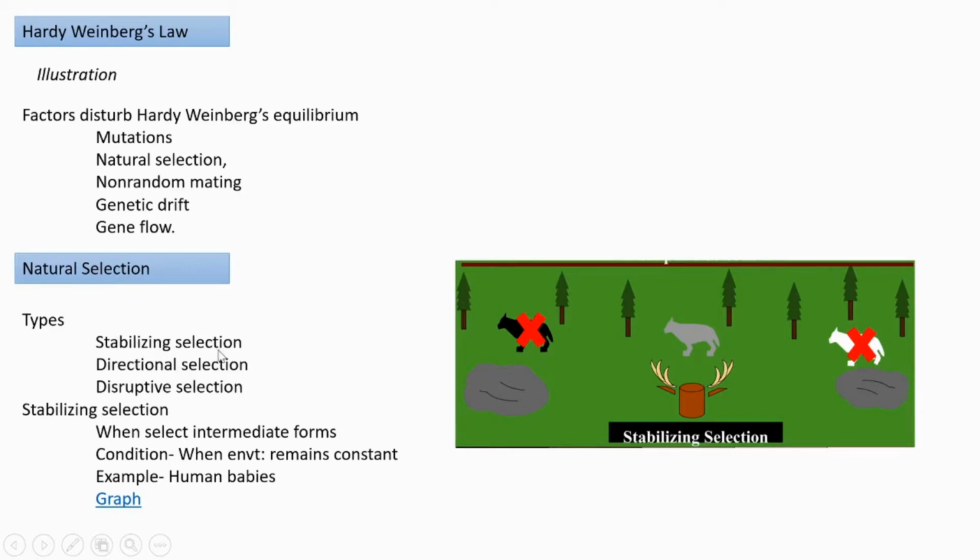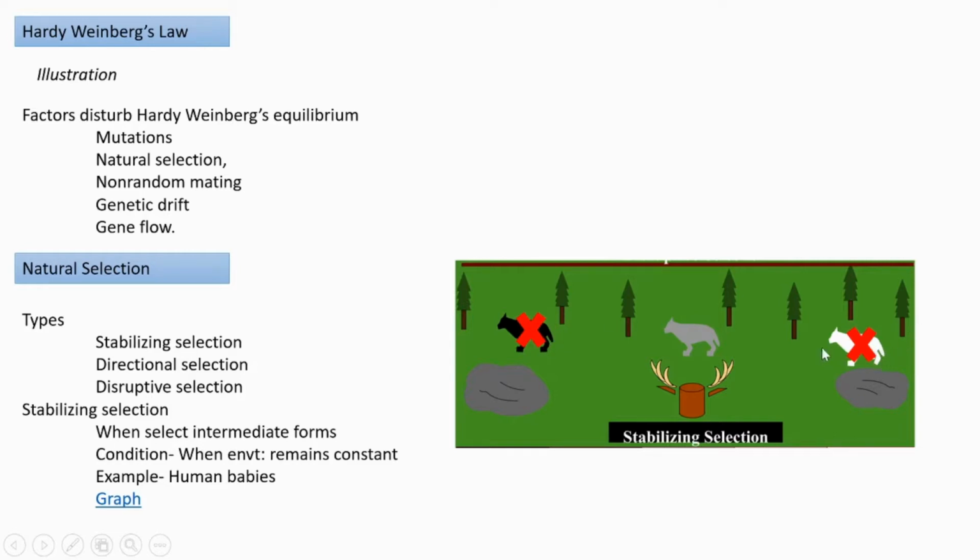First is stabilizing selection. When intermediate forms are usually preferred, in that condition we can tell that the selection is stabilizing. Intermediate forms means here a black cow is there and a white cow is there, and these are the extreme conditions.